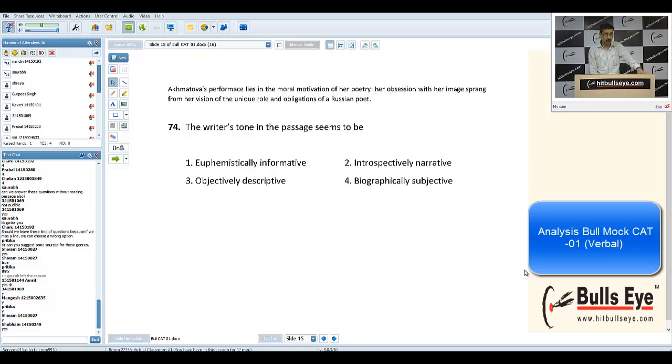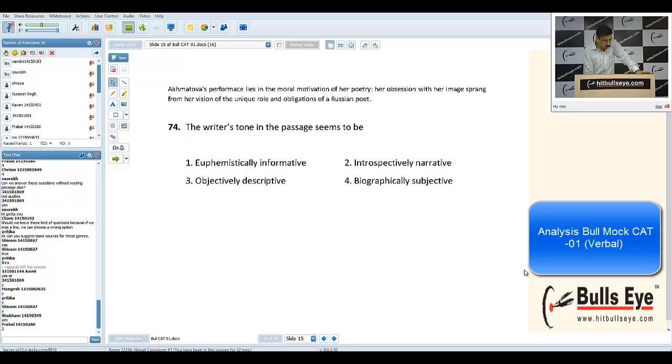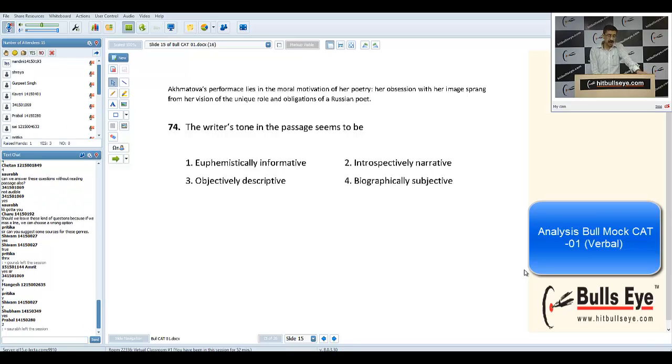The writer's tone, let's say if I go through just superficially, I'm running short of time, but this works only provided that I have average vocabulary. Now let's see question 74. I read this passage once and I was not able to understand it completely. Understanding was just partial, and I've been asked the tone of this passage. So the writer's tone in the passage seems to be, without reading the passage, see how I attempt this.